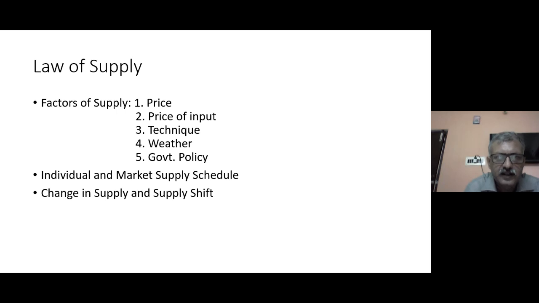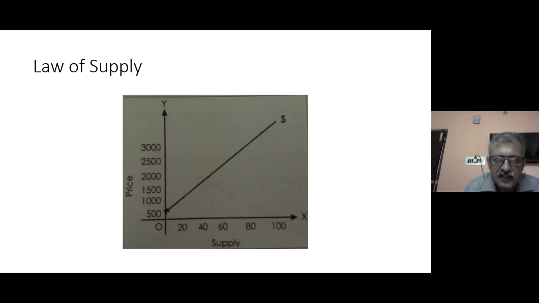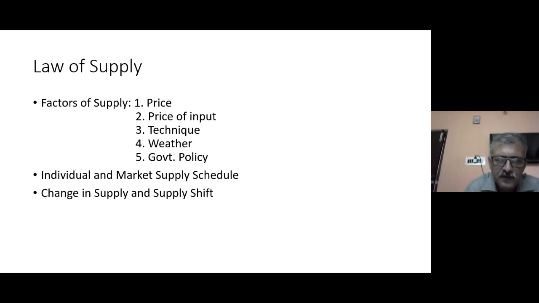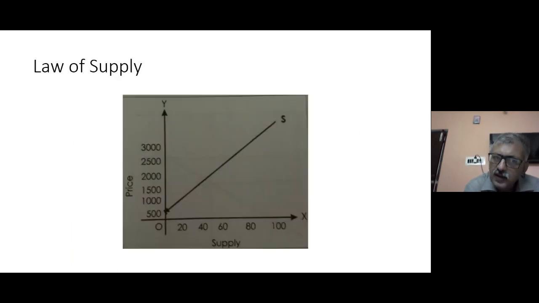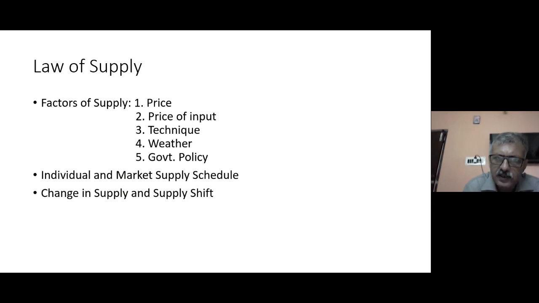There are factors of supply also, unlike that of demand. Now, what are these factors? Price of commodity is the first factor: as price increases, the supply increases. The second factor is the price of input. At times, if the price of raw material increases or decreases, it may also impact this curve. The third factor would be the technique or technology, the weather conditions under which production is happening, and the government policy. Sometimes the government imposes more taxes, sometimes it announces more subsidy. At that time you will find that this law of supply does not prevail.